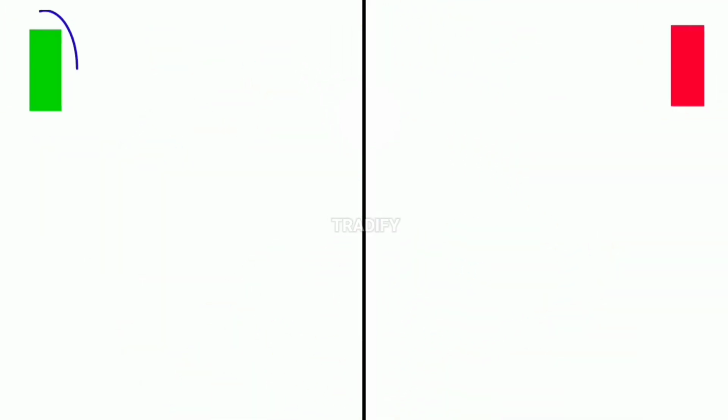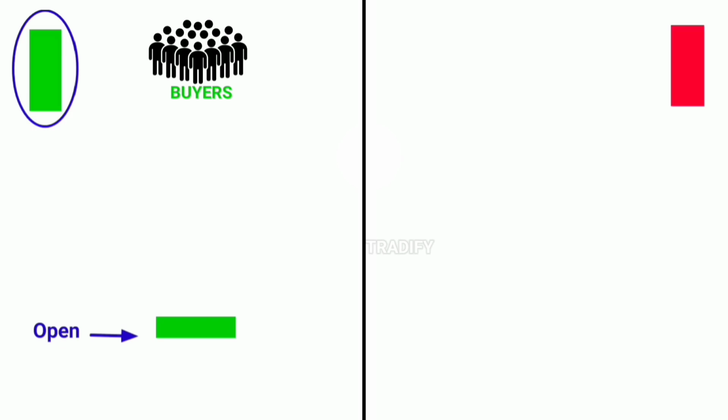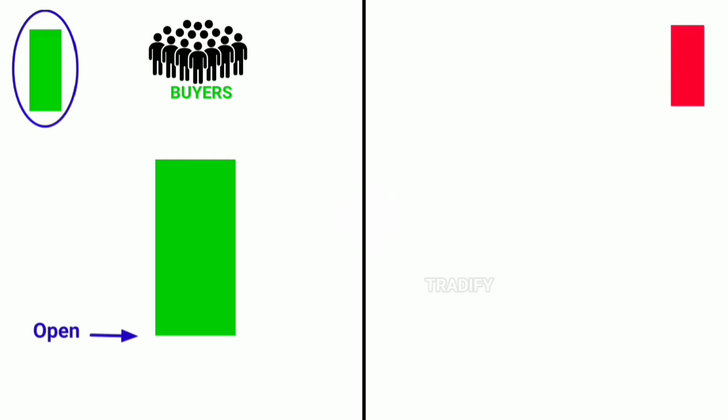When a green Marubozu, also called a bullish Marubozu candle, starts forming on the chart, the price opens from a point and a large number of buyers become active from that point. A lot of buyers start buying from there, due to which the demand increases and the price starts moving upward. At this time, there is very little interest from sellers in selling, and very few sellers actually sell. As a result, we do not see any selling pressure. As the price moves upside and reaches a certain point, it closes at that point and forms a green candle like this. This candle has no upper wick and no lower wick.